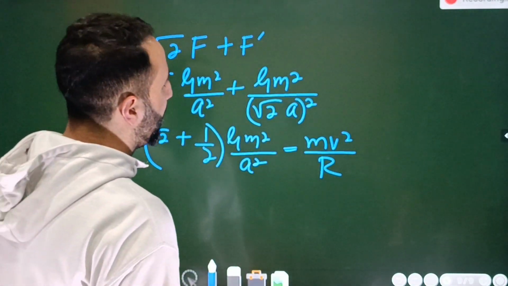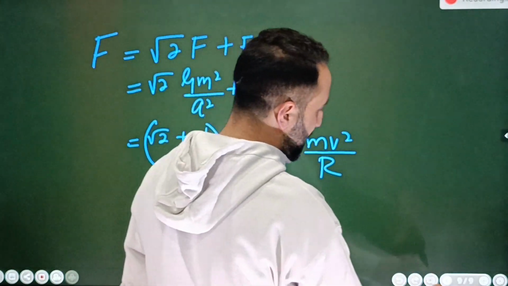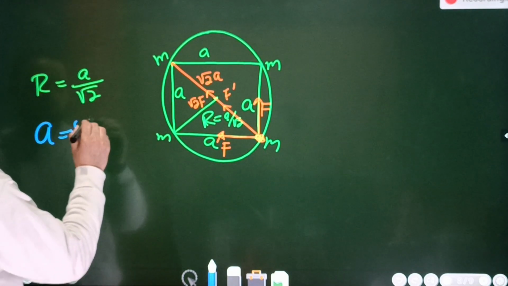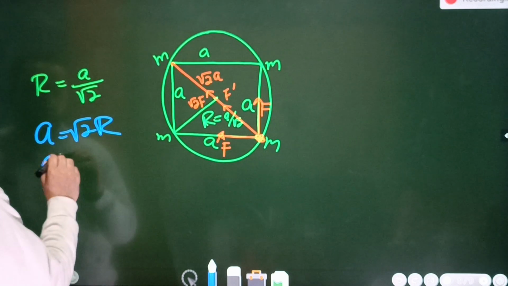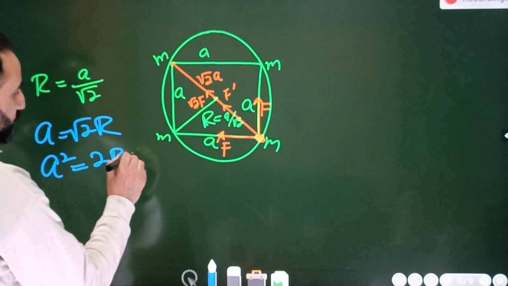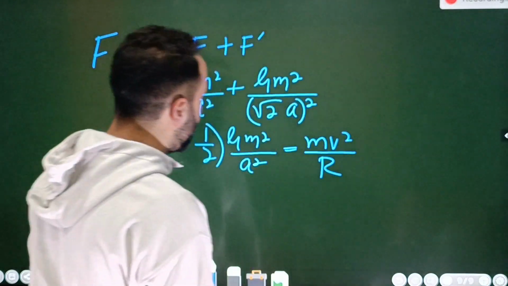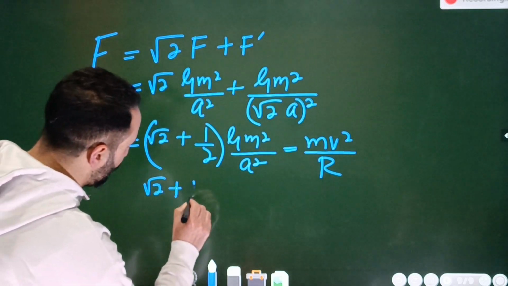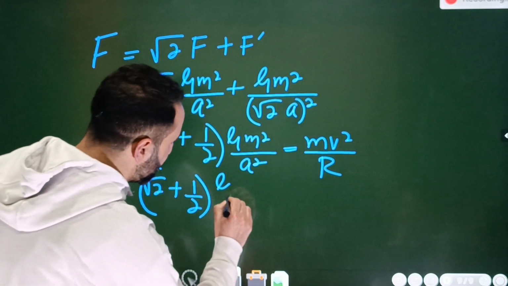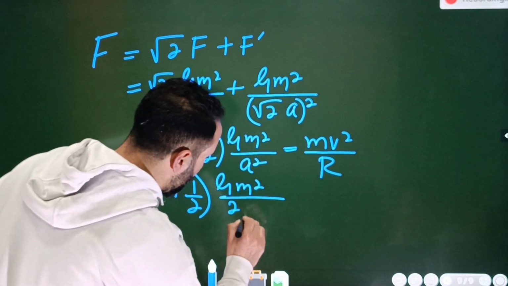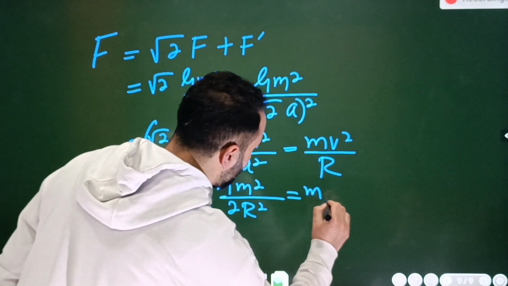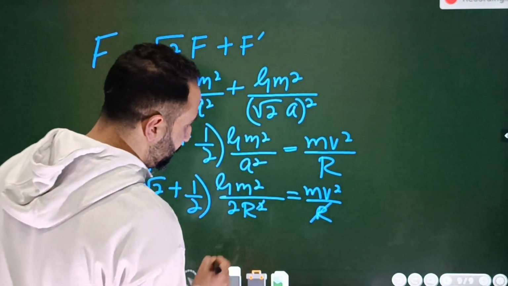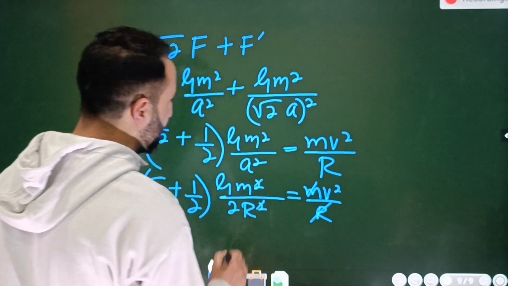ठीक है बेटा? अब जो ये a है बेटा, there is a relation between this r and a, and what is that? So I have mentioned that here r is equal to a by root 2. So a will be equal to root 2 times r, or this means that this a square अगर आपको चाहिए बेटा, that's equal to 2 times r square. So a square के बदले हम क्या लिखेंगे बेटा? a square के बदले हम यहाँ लिखेंगे बेटा twice r square. Okay? So it will be like this, root 2 plus 1/2 multiplied by G m square divided by 2r square, and here it will be equal to m into v square divided by r. अब यहाँ देख लो बेटा, कैंसल क्या हो जाएगा? This r is going to cancel with 1r, this m is going to cancel with 1m. ठीक है ना बेटा?